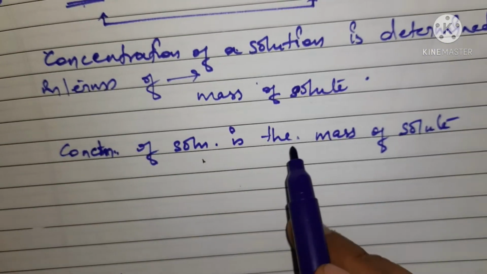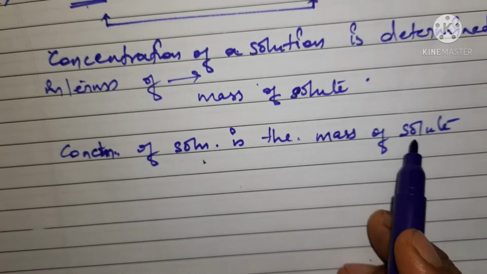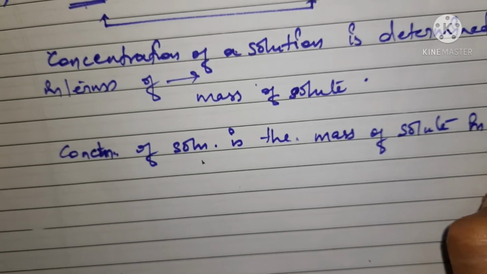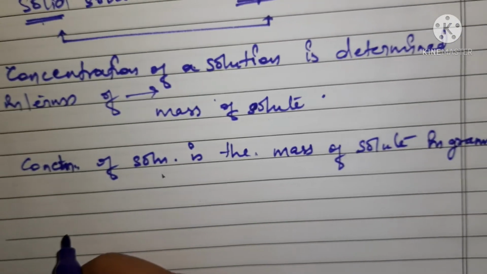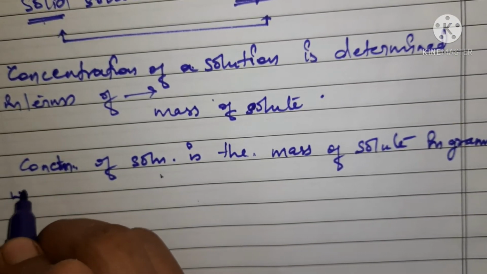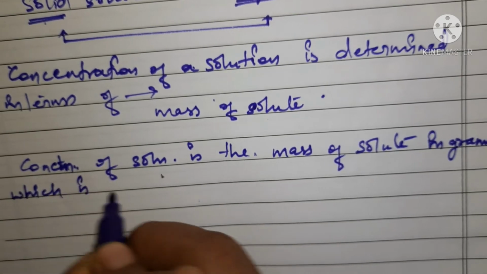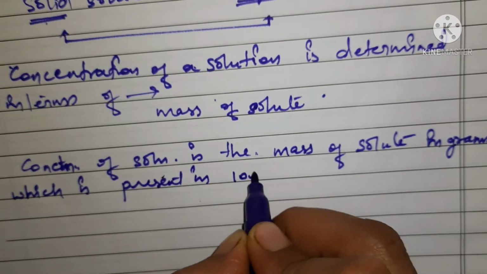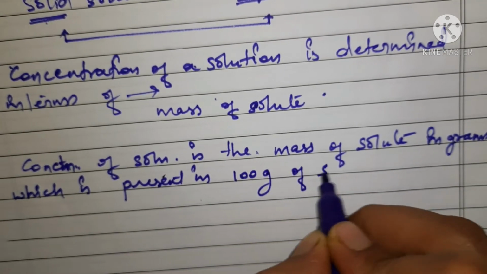The concentration of solution is the mass of solute in grams, which is present in 100 grams of solution.